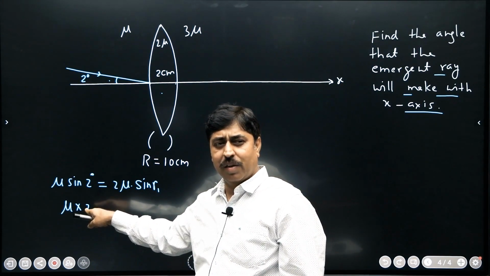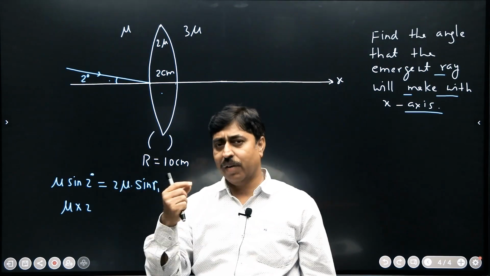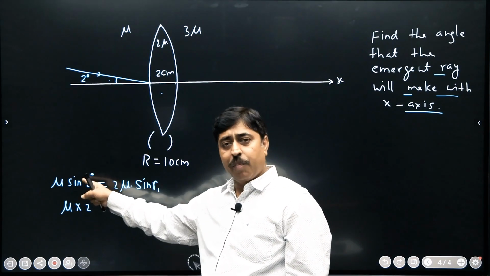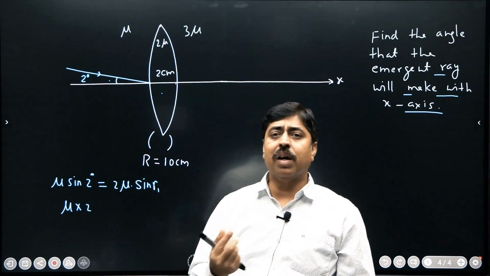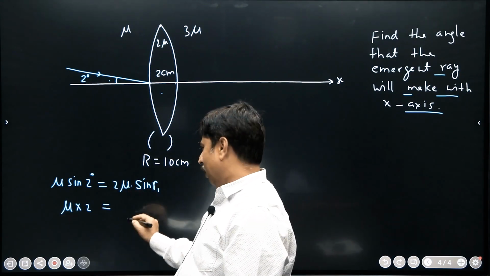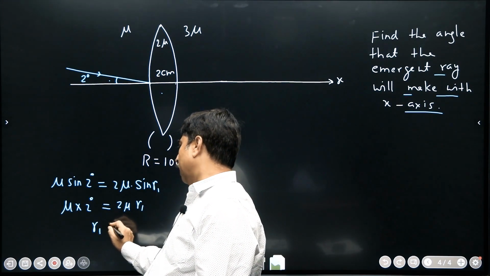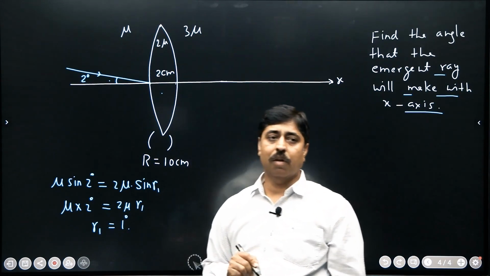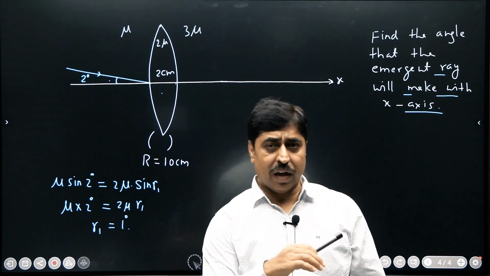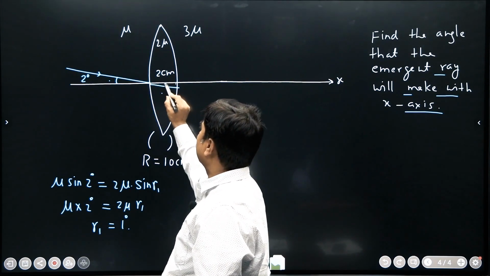But okay, it does not matter in this case, because on both sides I will assume the angle to be in the same unit. That means I will be getting the value of r1 in degree unit only when I am taking this in degree. When I am writing this in radian, I will get a value of r1 in radian. So the conversion factor remains the same on both sides, so it does not matter. I will just write mu into 2 degree equals 2 mu into r1. So r1 is actually 1 degree. So when the light travels from this medium to this medium, the angle of refraction is 1 degree. Now this light ray will be going somewhat like this. This angle is 1 degree.